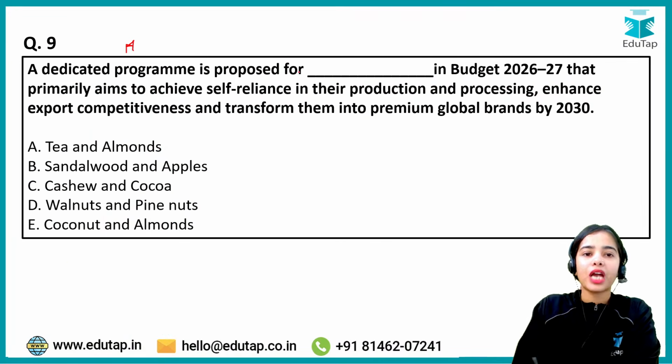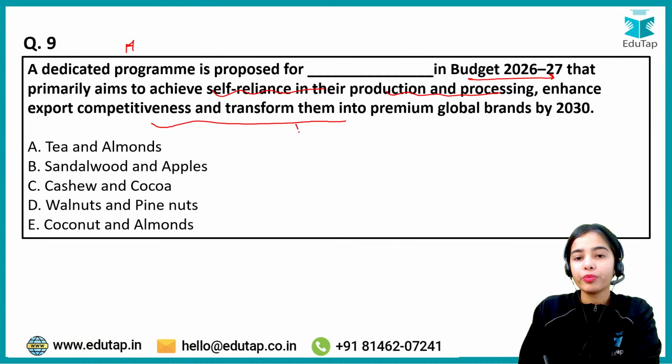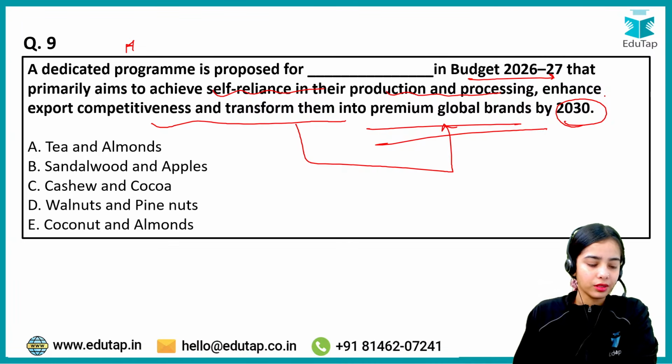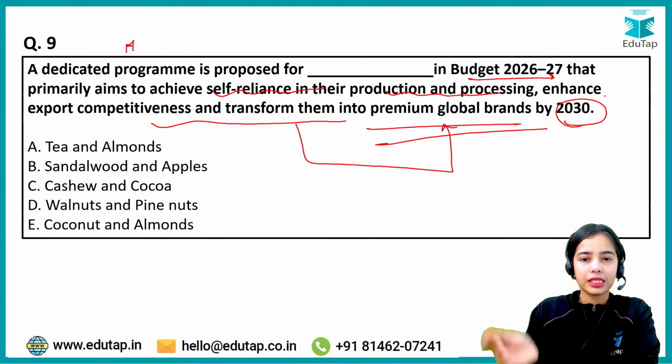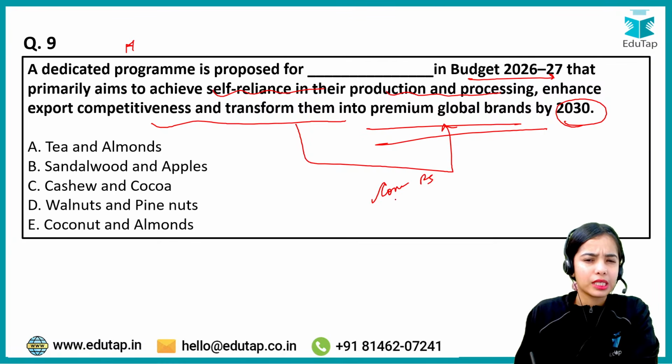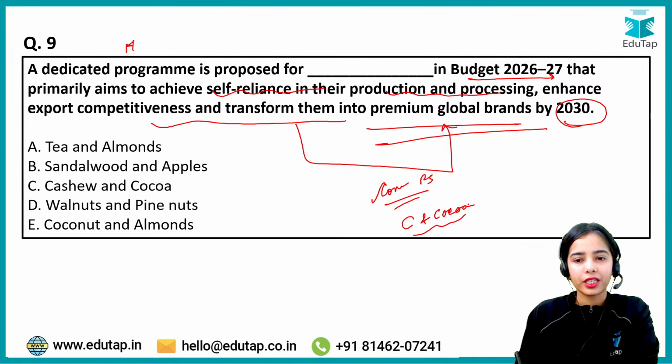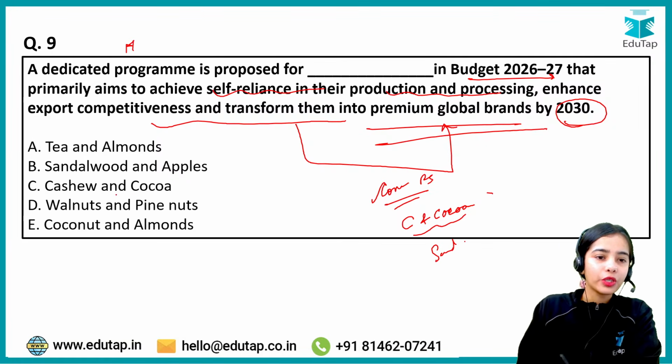Now, a dedicated program is proposed for which crops in Budget 2026-27 that primarily aims to achieve self-reliance in their production and processing, enhance the export competitiveness and transform them into premium global brands by 2030. So which are the focus areas that are there? Now just remember what we have discussed in the previous slide, that the coconut promotion scheme is there. For cashew and cocoa, there is some incentive or focus area, and sandalwood. So here particularly cashew and cocoa is being talked about, okay? So C is the answer.